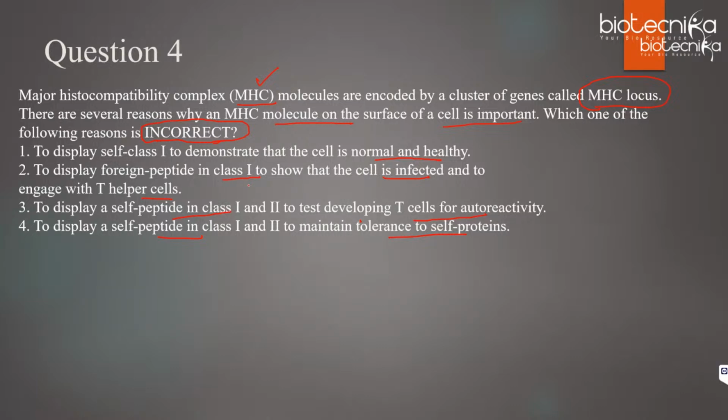Vijay Lakshmi, try again. Let's see. You have to find the incorrect one. So the first statement says to display self class 1 to demonstrate the cell is normal and healthy. So that is a correct function, right? In viral infected cells, they will express some other different MHC, meaning the cell is not healthy, right?